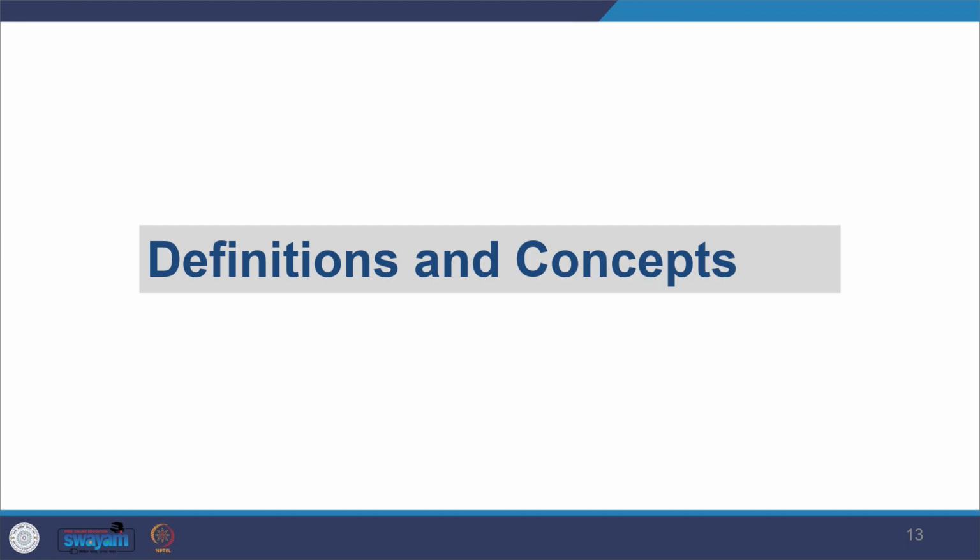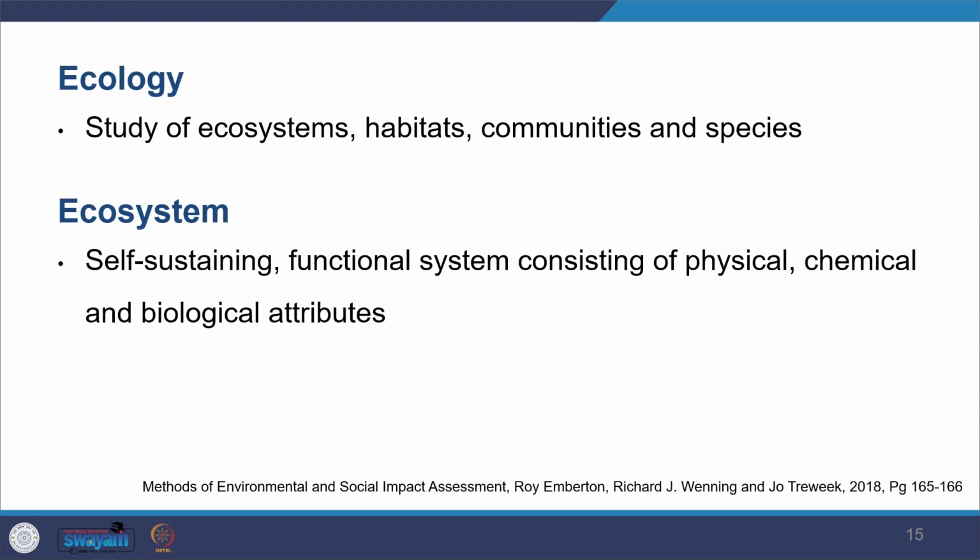Now looking at the definitions and concepts, ecology is the study of ecosystems, habitats, communities and species. It is very important to understand what these are and how they are interrelated: how the species are interrelated, how the habitat works, how the ecosystem works.